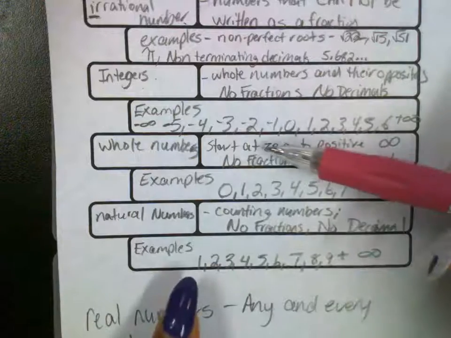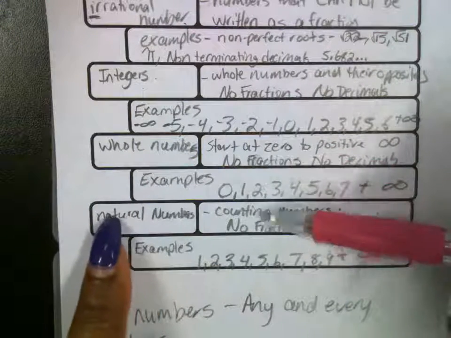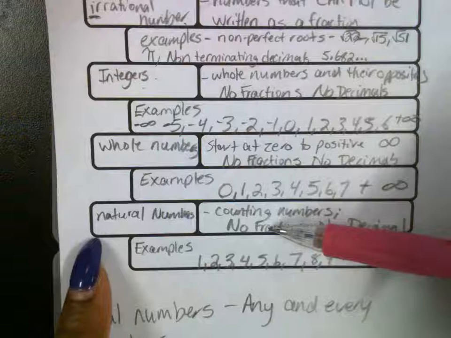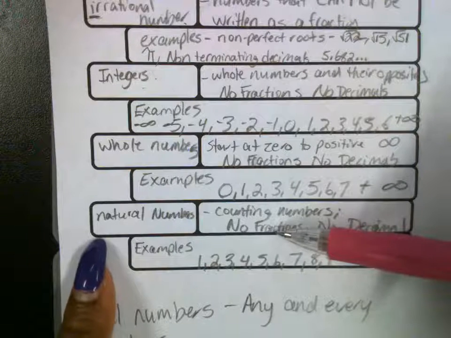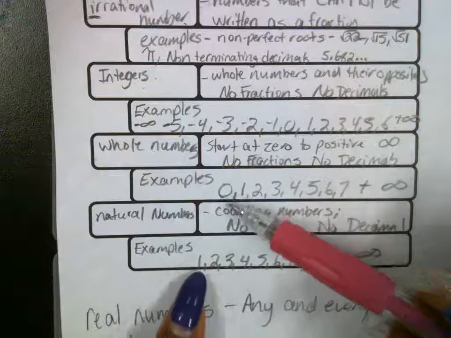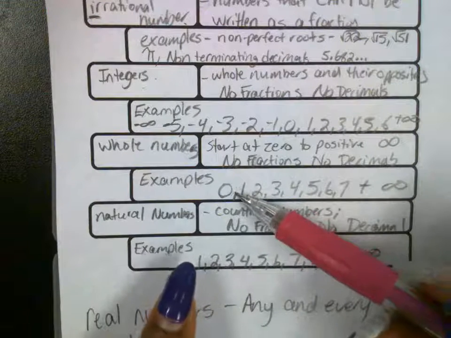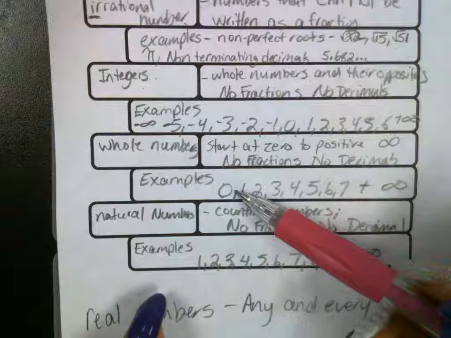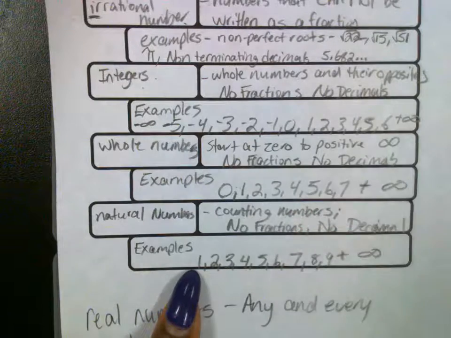The only difference from a whole number and a natural number is 0. Natural numbers do not include zeros. Natural numbers start at 1. Whole numbers start at 0. That's the only difference between these two. Whole number starts at 0. Natural number, counting numbers, start at 1.